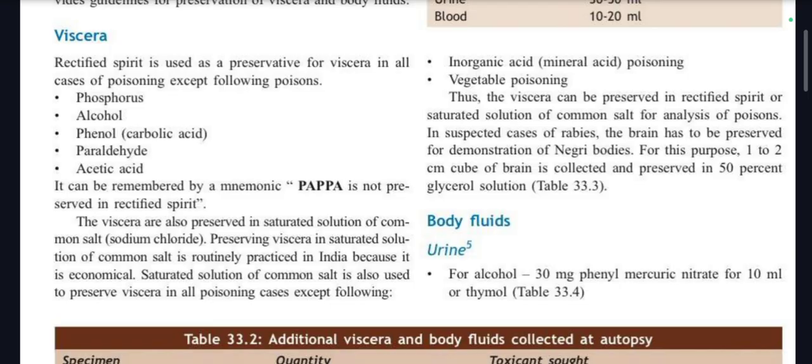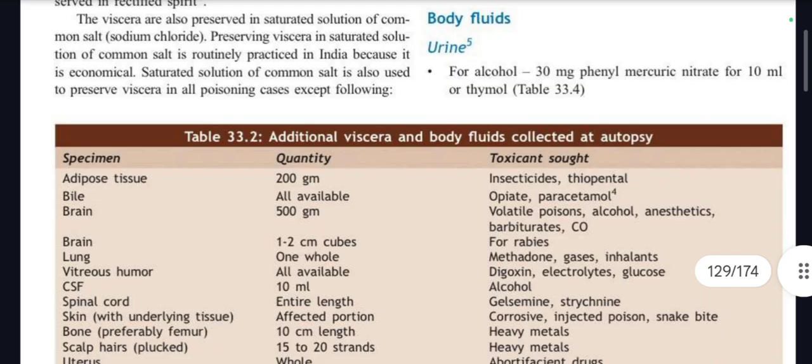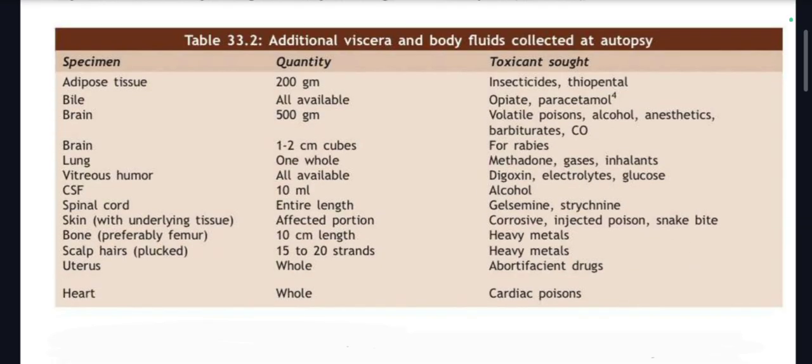In suspected cases of rabies, the brain has to be preserved for demonstration of Negri bodies. Very, very important MCQ. In cases of rabies, you are going to preserve brain for Negri bodies. For this purpose, 1 to 2 centimeter cube of brain is collected and preserved in 50% glycerol solution. For brain, you are going to use glycerol solution. What about body fluids? Urine. For alcohol, 30 mg phenyl mercuric nitrate for 10 ml or thymol. Basically, for urine, you are going to use thymol.